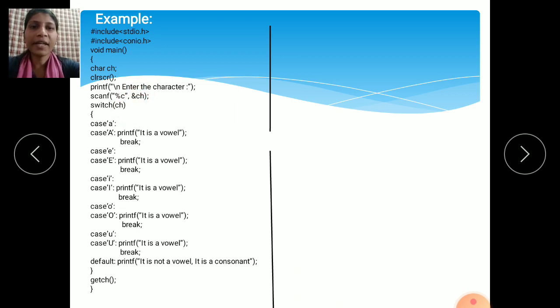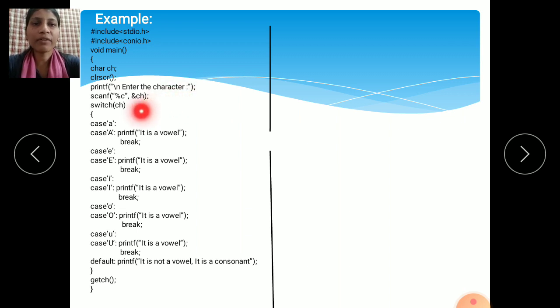See here, printf is the standard output function. If you want to display any message on the monitor screen, we use the printf function. So printf is the output function and scanf is the input function.